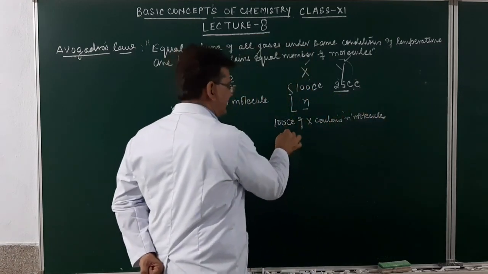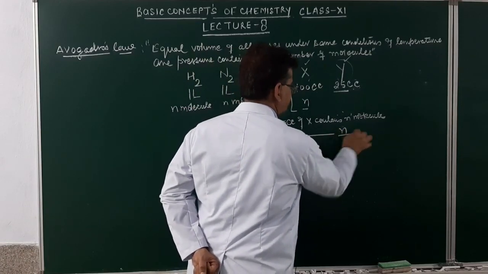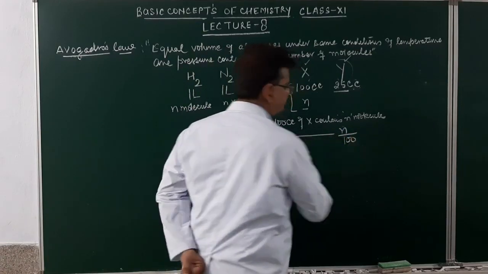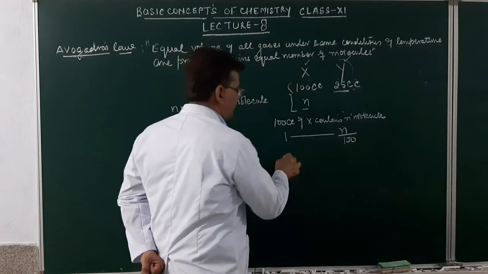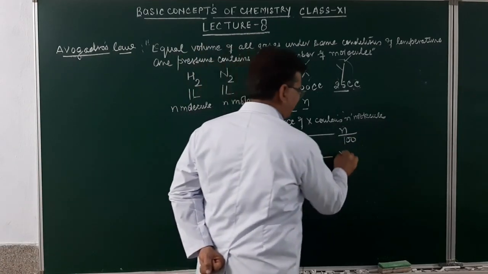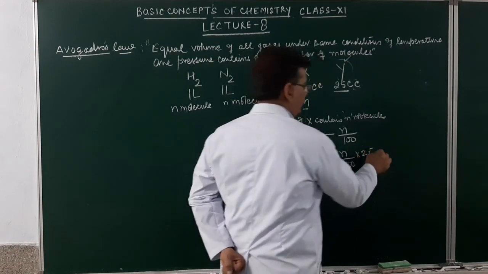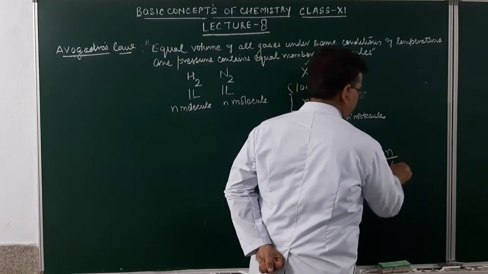If I say 1 cc, it will contain N by 100. For 25 cc, how many molecules will be present? N upon 100 into 25, which is equal to N by 4.